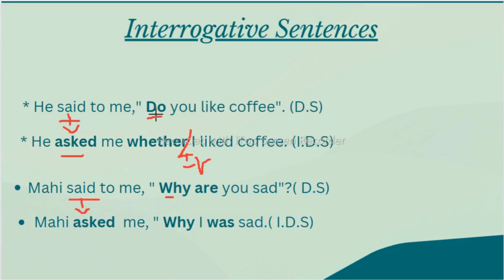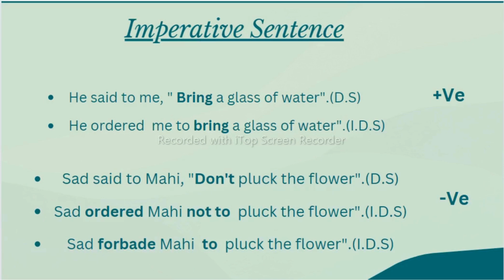Because this "do" is there, a verb question is there, that's why we were writing whether in place of that. But here, with a WH question, it stays the same. Why I was sad. This "are you sad" present changes to past. Why I was sad. Now the imperative sentences.